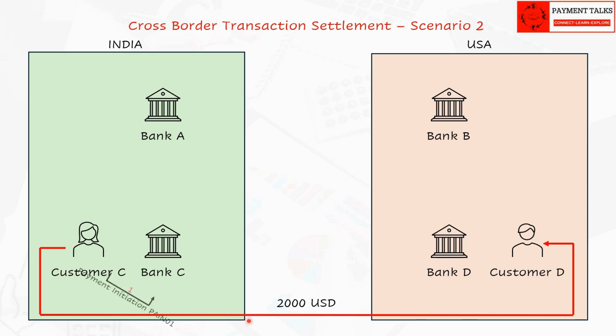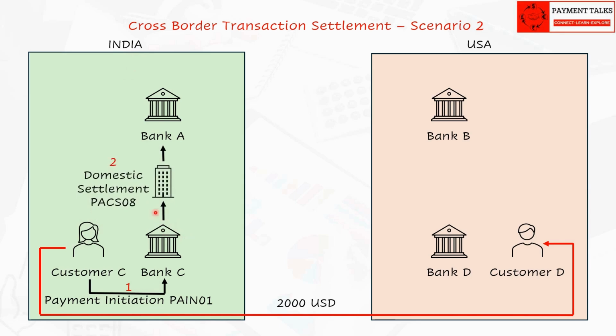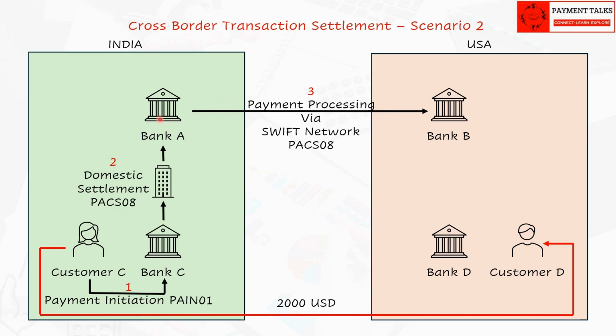Bank C processes the payment via Bank A, its local correspondent for USD. Since both the banks are in India, Bank C sends the funds to Bank A via domestic clearing. We will understand the local clearing and settlement process in detail in our next video. Step 3. Having received the funds and payment instruction from Bank C via clearing, Bank A then processes a payment instruction to Bank B to further process the funds to customer D.